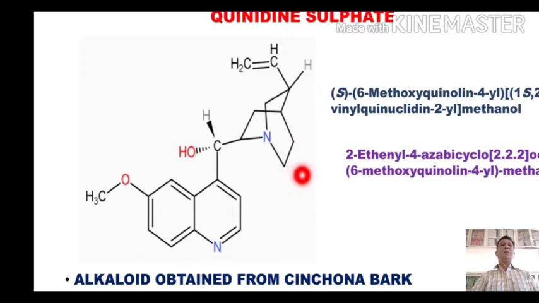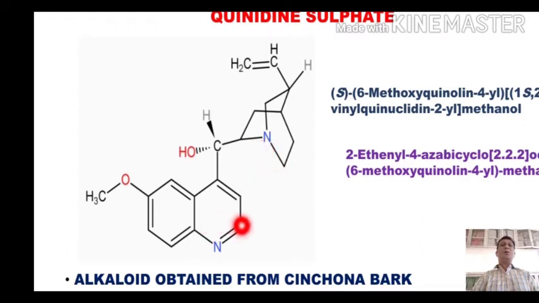So dear students, please keep this point in mind that quinidine consists of two heterocyclic ring systems. One is quinoline and another one is quinoclidine. Both are attached by a hydroxymethyl bridge. So if we compare the nitrogen of quinoline and the nitrogen of quinoclidine, it is found that this nitrogen is part of an aromatic ring system, and this is part of an aliphatic ring system.